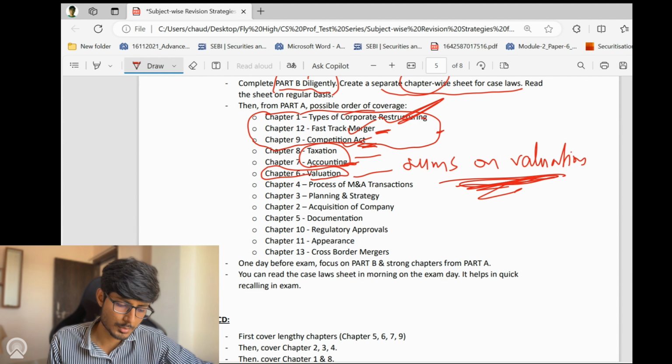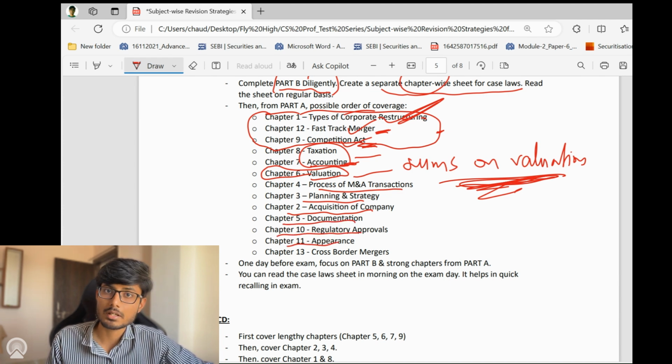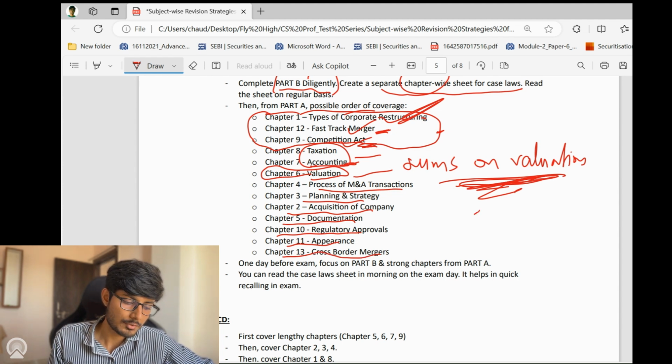After that, you can cover process of M&A transaction, chapter number 4, then chapter number 3, planning and strategy, chapter number 2, acquisition of company, chapter number 5, documentation, chapter number 10, regulatory approvals, chapter number 11, appearance, and chapter number 13, cross-border merger. The entire idea is to cover 50 marks from IBC properly, and at least 25 to 30 marks from part A properly.